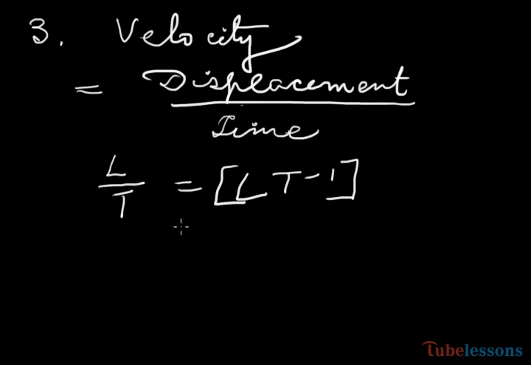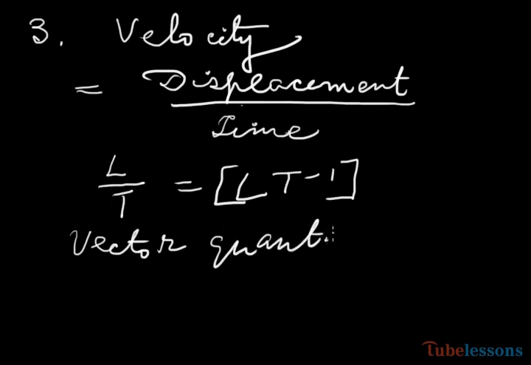The dimensional formula of speed is also L T to the power minus 1, as the speed is the rate of distance covered by a body. Distance is a scalar quantity, whereas displacement is a vector quantity. Displacement being a vector quantity, velocity is also a vector. Velocity is also a vector quantity. And keep in your mind that speed is a scalar quantity.